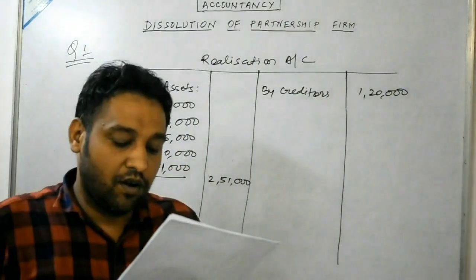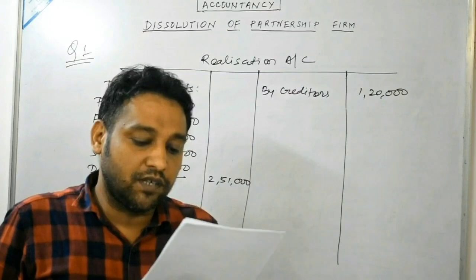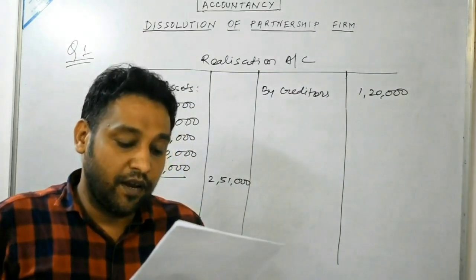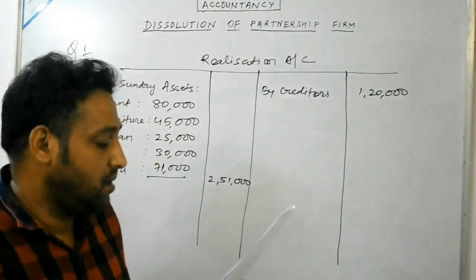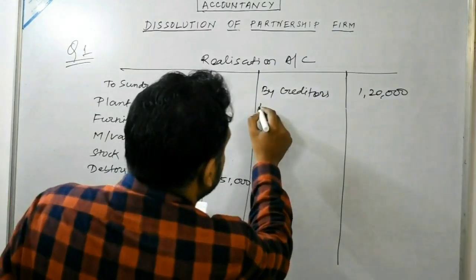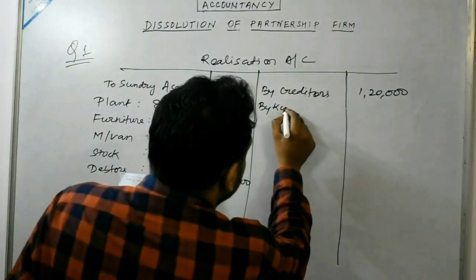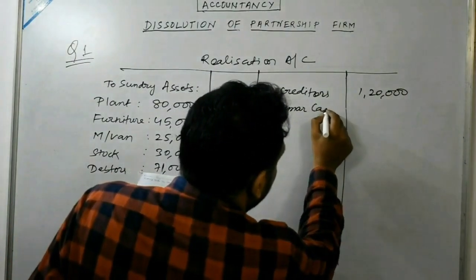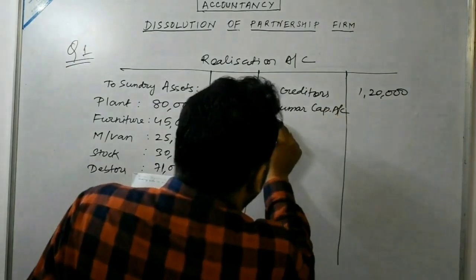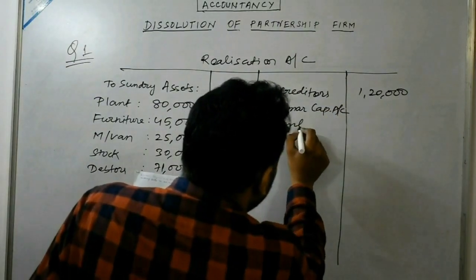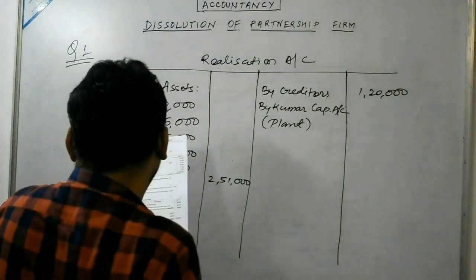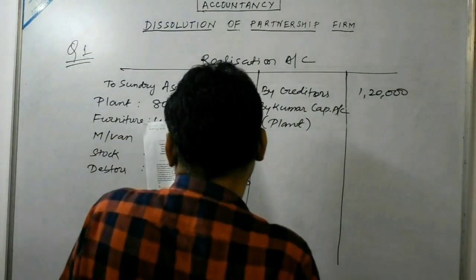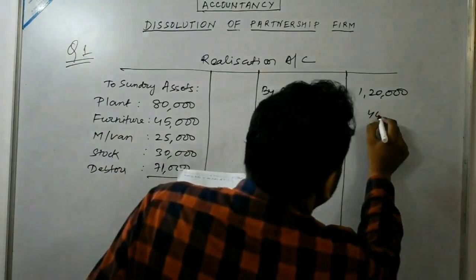First, plant of rupees 40,000 was taken over by Kumar and the remaining plant realized 50,000. So first of all, Kumar has taken the plant, so that will be taken on the credit side: by Kumar's capital account, plant taken. The plant was taken by Kumar at an agreed value of 40,000.